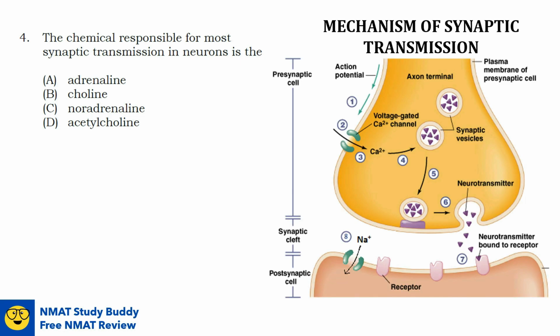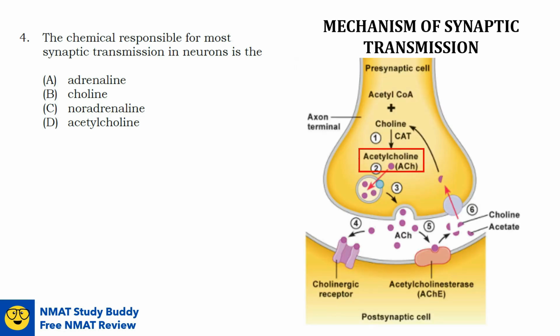To answer this question, let us take a look at the mechanism of synaptic transmission. As you can see here, most neurons communicate via neurotransmitters at the chemical synapses. Acetylcholine is the most abundant neurotransmitter in the peripheral nervous system. So the answer to our question here is option D.